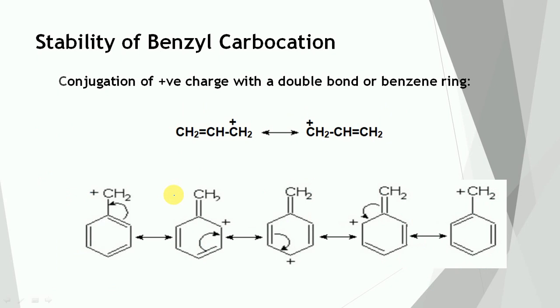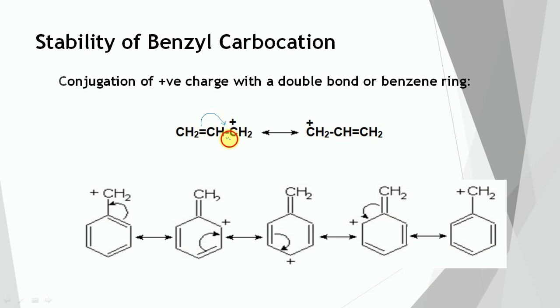Then the stability of benzyl carbocation and the stability of allyl carbocation. So let us first see the case of allyl carbocation. This one is structure number 1. This pi bond is going to shift toward this side.